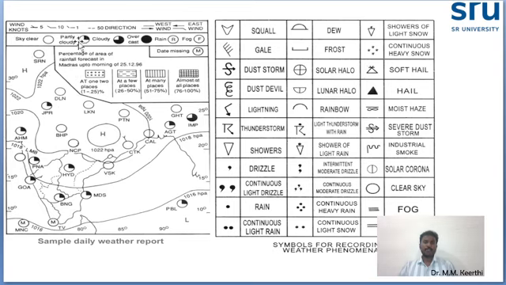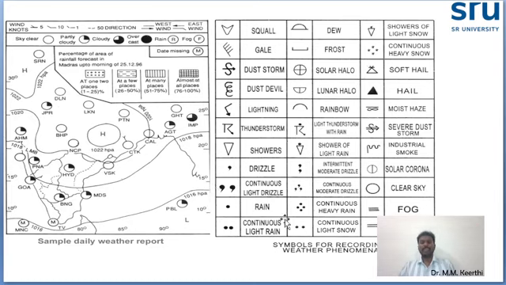Partially cloudy means 1/4, cloudy means 3/4, and overcast means completely black. Rain means a round symbol with an R inside, and fog means a round symbol with an F inside. So these are some of the weather code symbols.